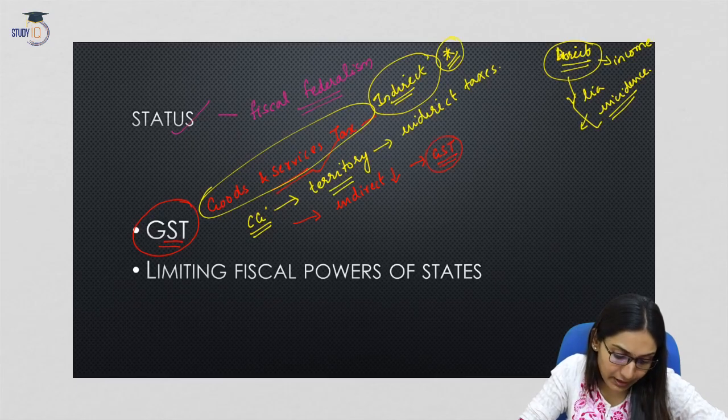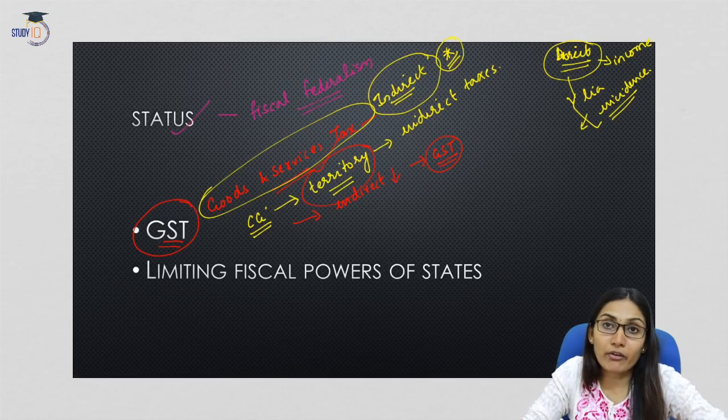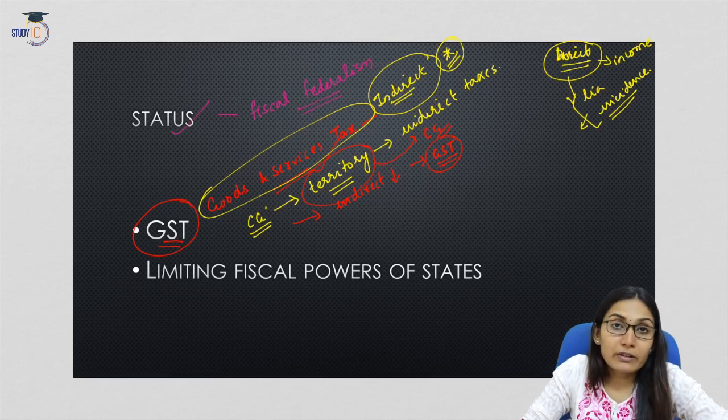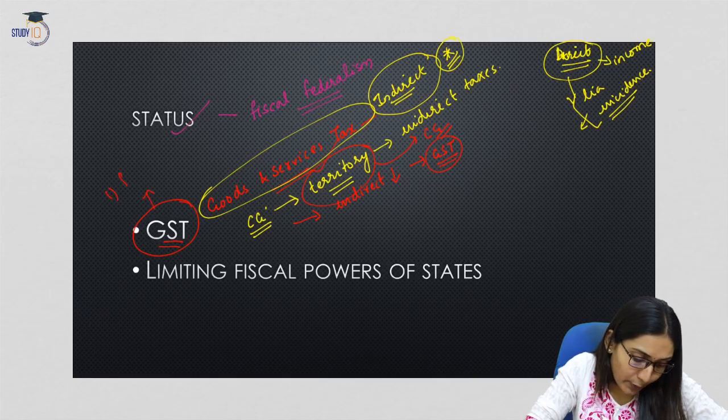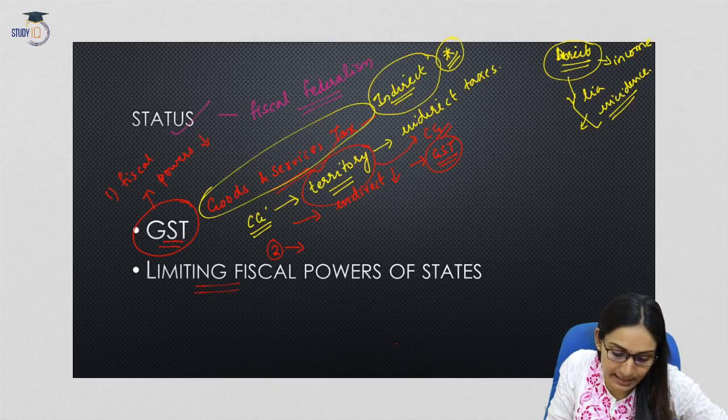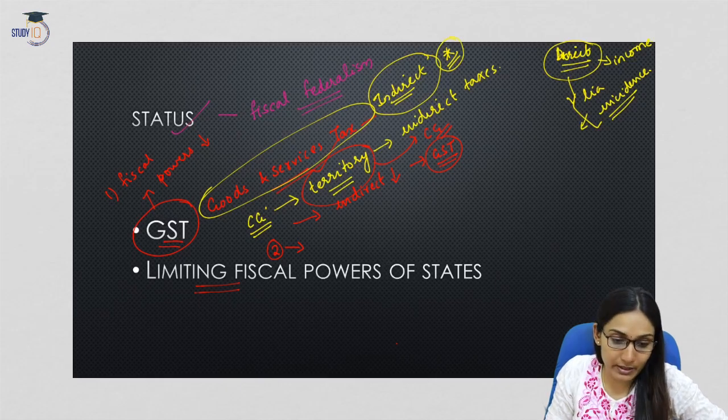So now what has happened? The territory of the state government with regard to the collection of indirect taxes has been taken up by the central government. So the fiscal powers of the state have definitely come down. This is one point to be remembered: the fiscal powers of the state government came down. Now, second thing, this has limited the fiscal powers of the state, as we discussed.